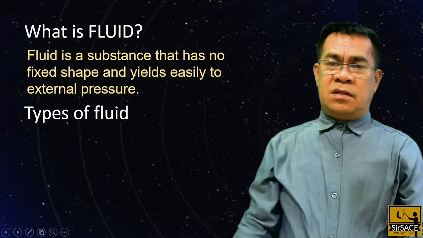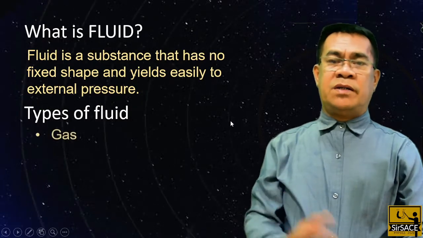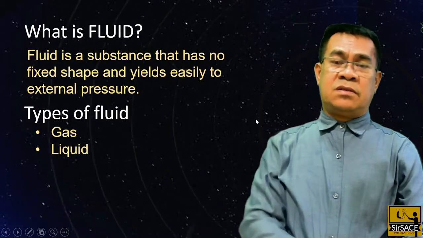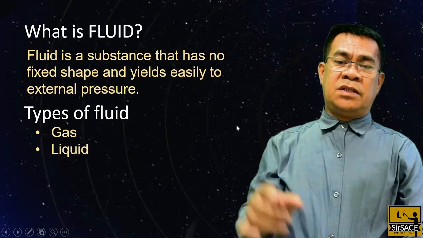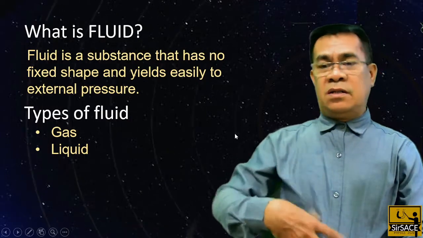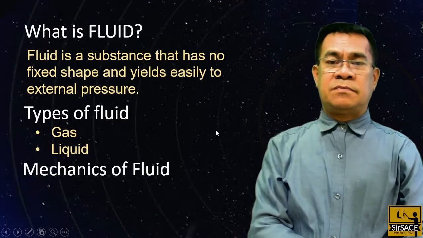Now there are two types of fluid. We have the gas and we have the liquid at the surface of the earth. The third is plasma, but we ignore that because we will focus only on the substances that can be found on the surface of the earth.